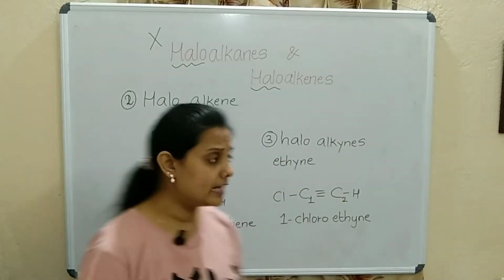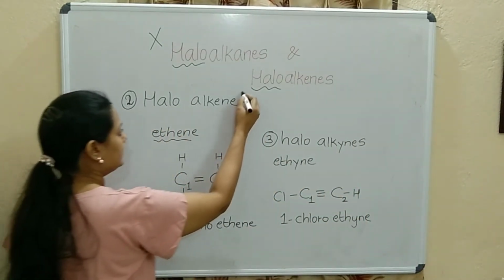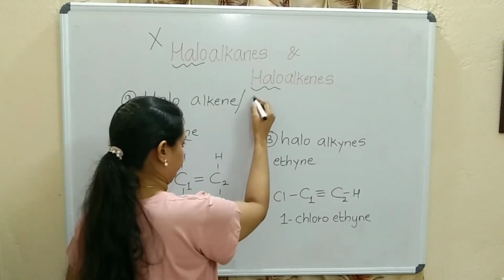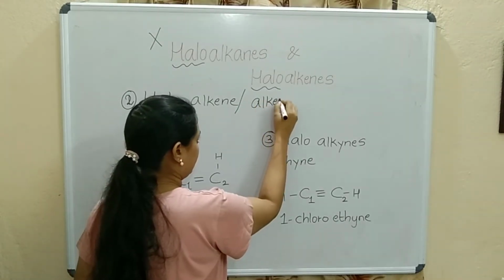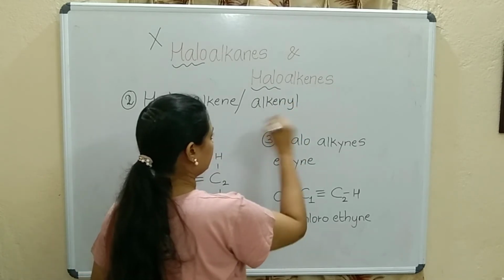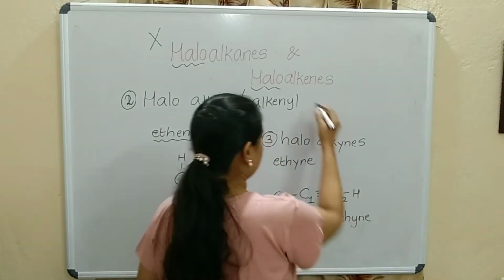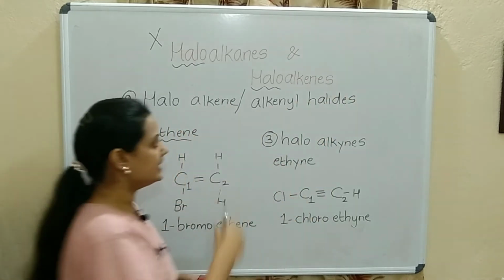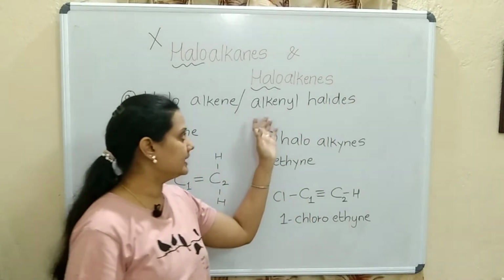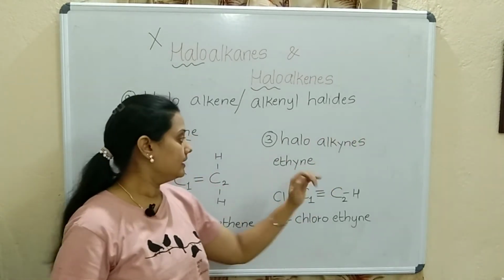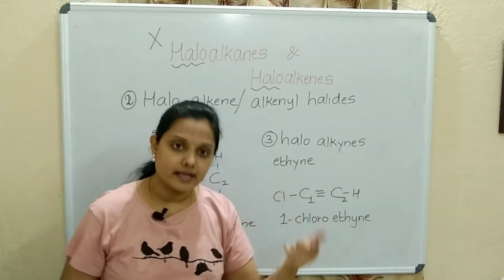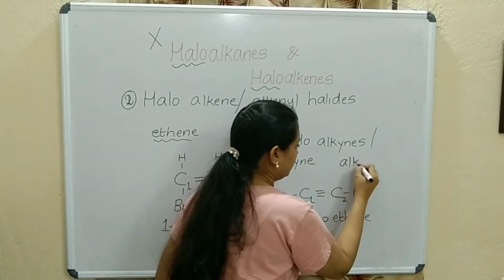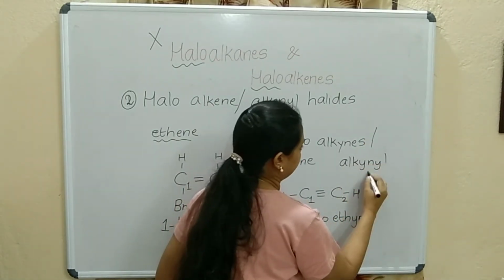Yeah, one more word I will just tell you. Haloalkenes can also be called alkenyl halides. And haloalkynes can also be called alkynyl halides.